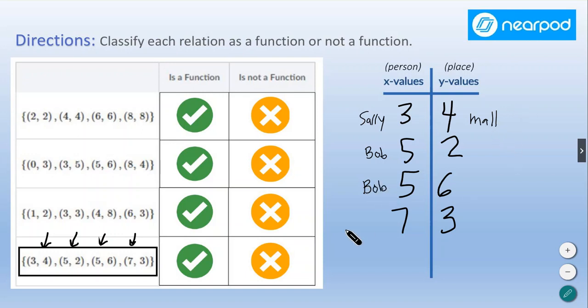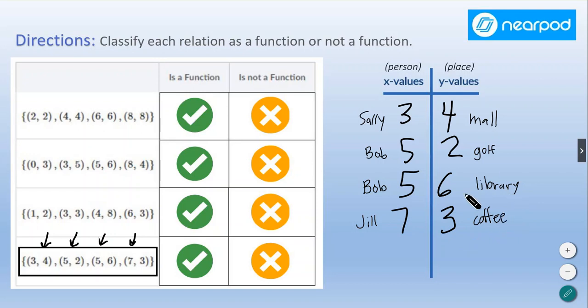Okay. So Bob, and then let's say 7 is Jill. Okay. So Bob is heading to 2, which we're going to say is golf, right? Mini golf. We'll just say golf. Okay. And then 6 is the library. And then last but not least, Jill is headed to coffee, right? Coffee shop.